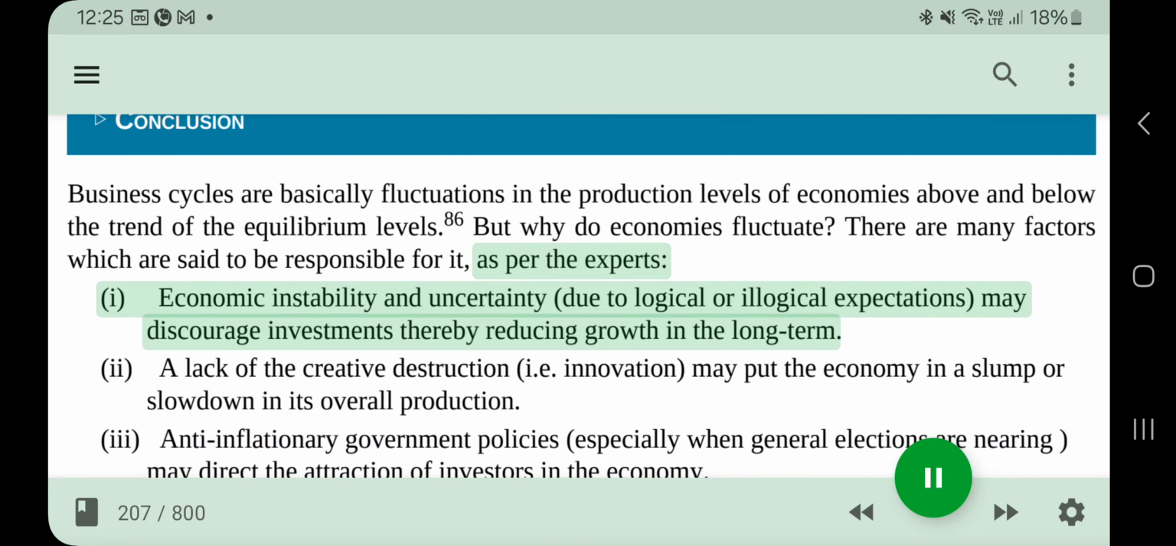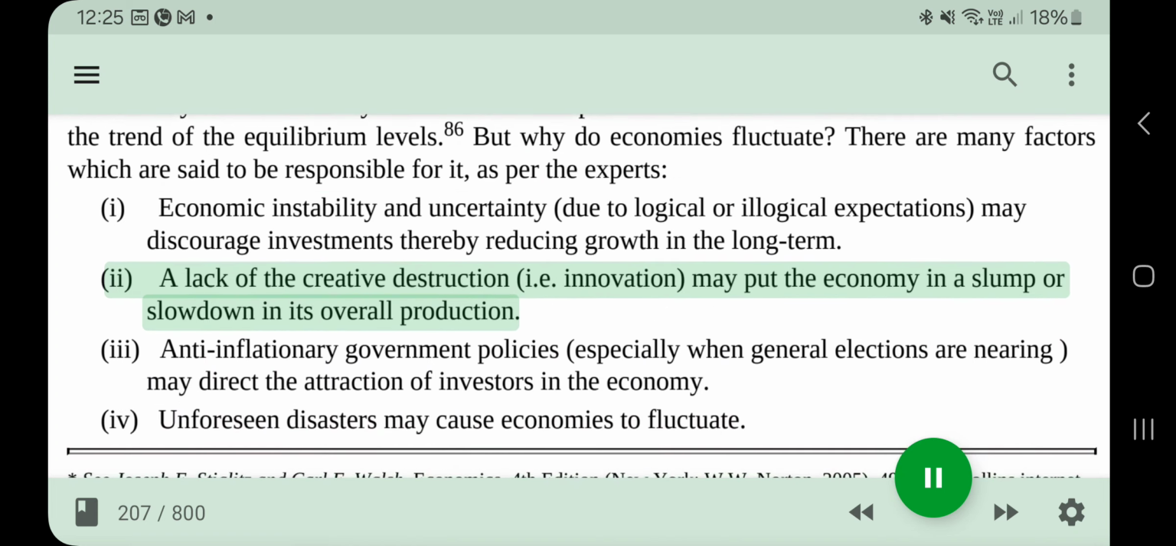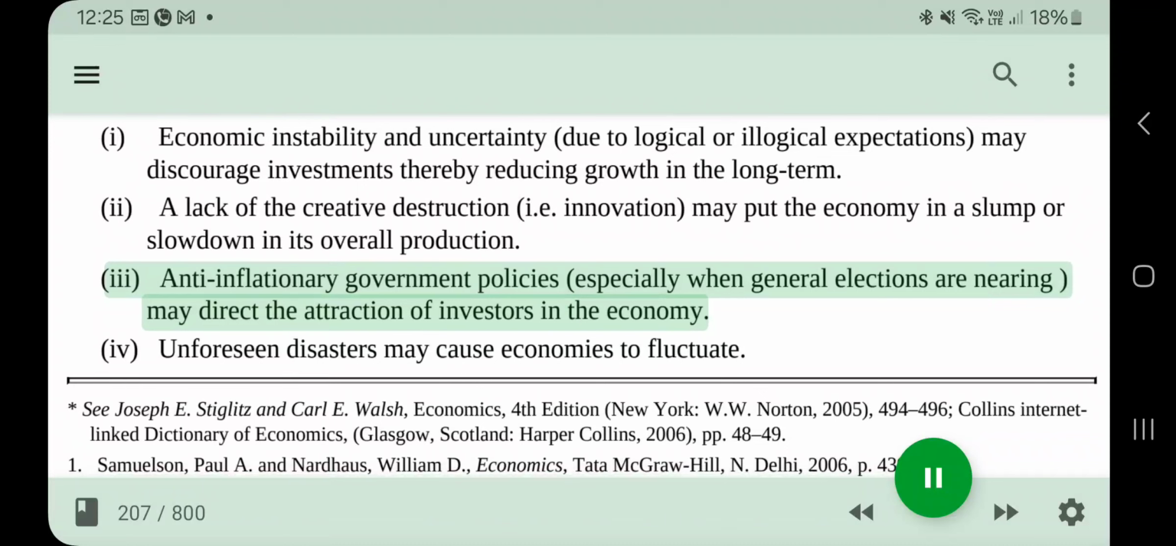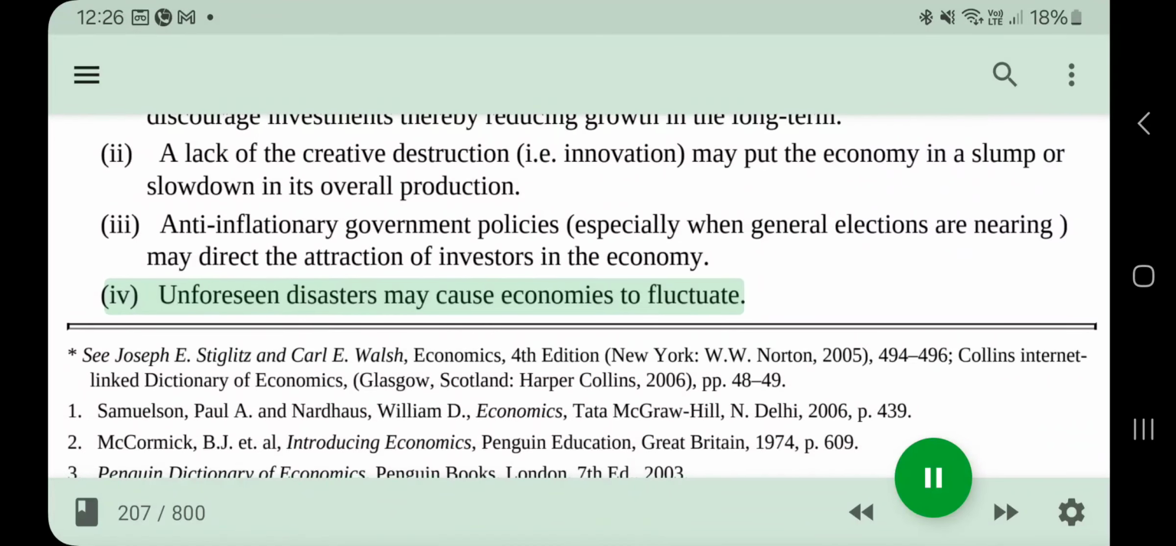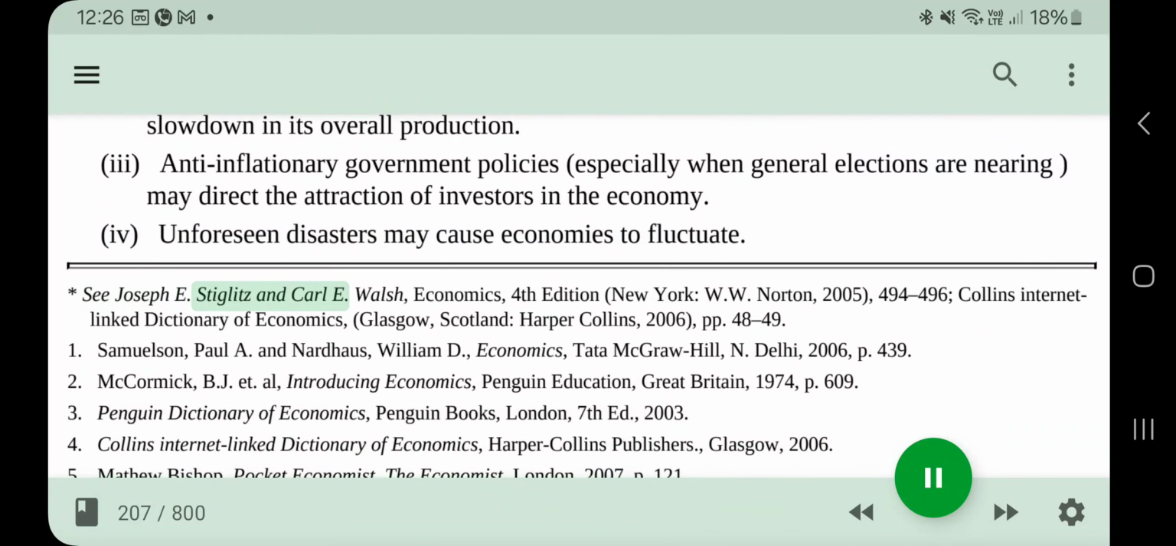I. Economic instability and uncertainty, due to logical or illogical expectations, may discourage investments, thereby reducing growth in the long term. II. A lack of creative destruction, i.e. innovation, may put the economy in a slump or slow down in its overall production. III. Anti-inflationary government policies, especially when general elections are nearing, may direct the attraction of investors in the economy. IV. Unforeseen disasters may cause economies to fluctuate. See Joseph E. Stiglitz and Carl E.